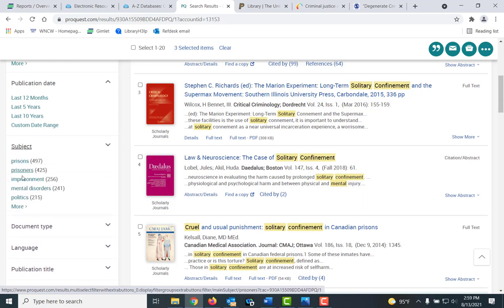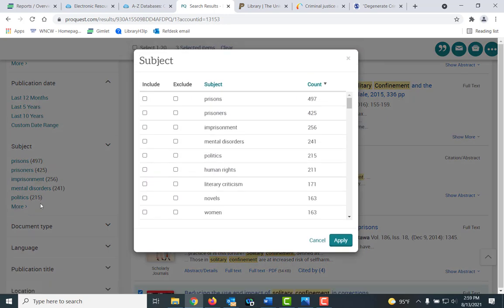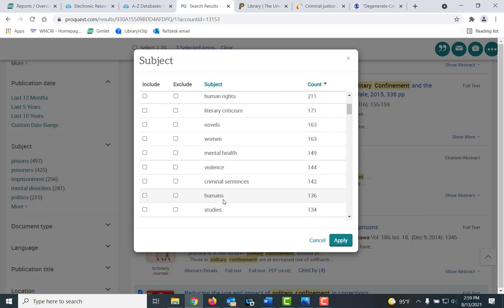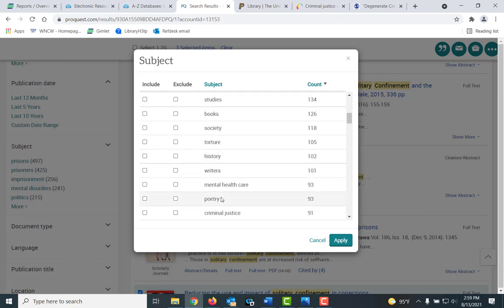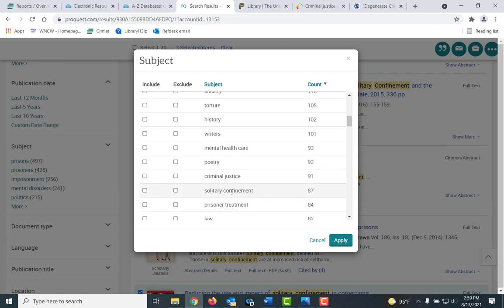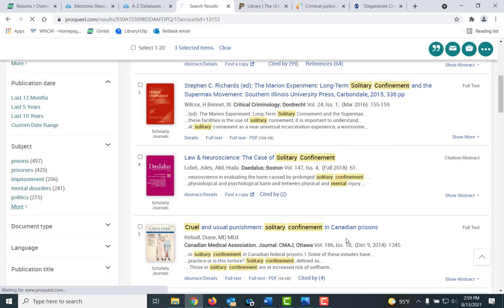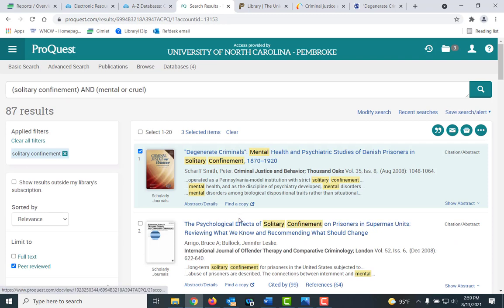Prisoners, mental disorders. I can click on more, and this will give me a list. This list will be different. Here's one for solitary confinement. I would probably select that. Click apply. You can click on more and say I'm down to 87. This is how you can focus a search quickly.